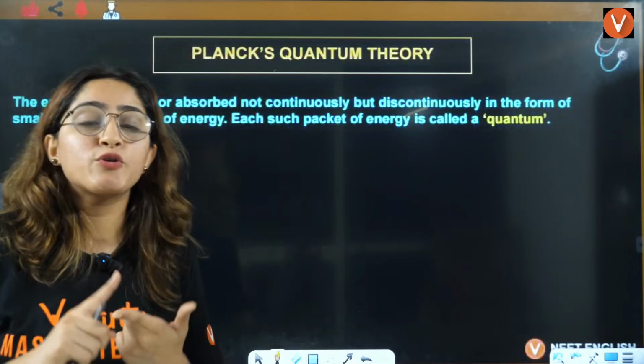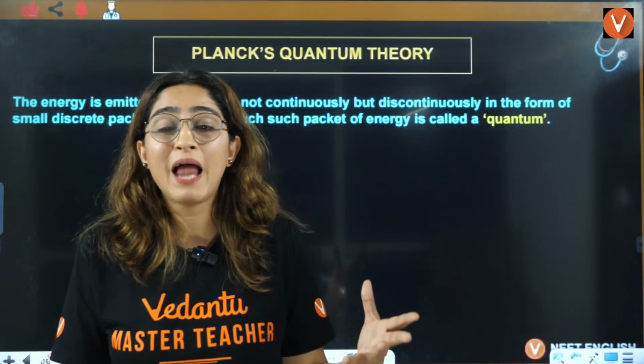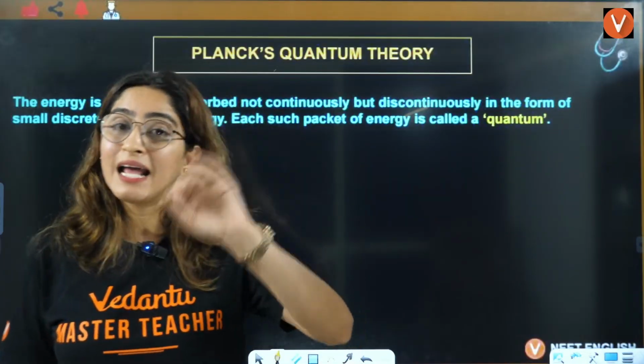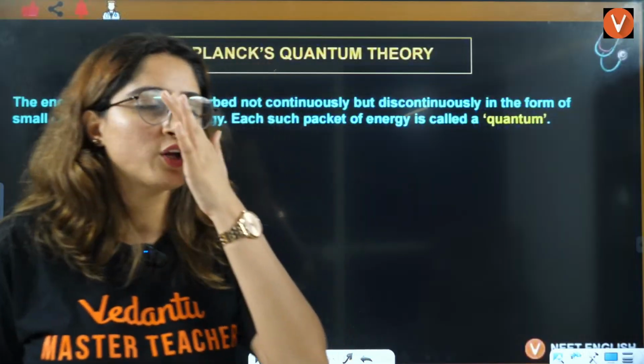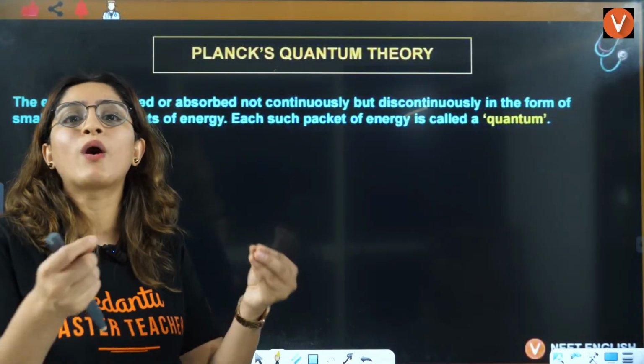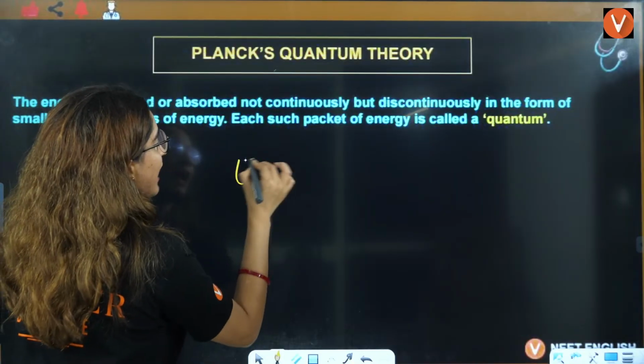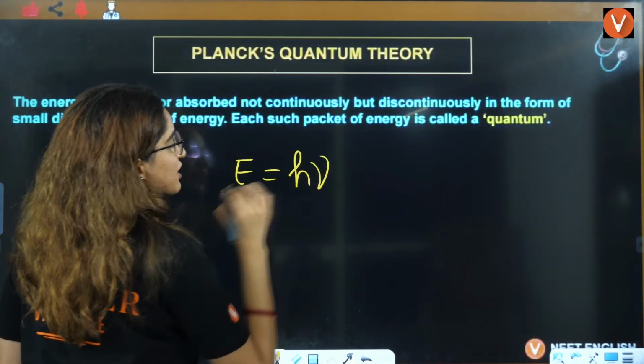That means how Planck explained that this is not wave, this is particle. That was a big thing, right? And that's how he explained that, right? That is not in your syllabus. What is in your syllabus is what is Planck's quantum theory. So he simplified his equation. He said that E is equal to h mu.